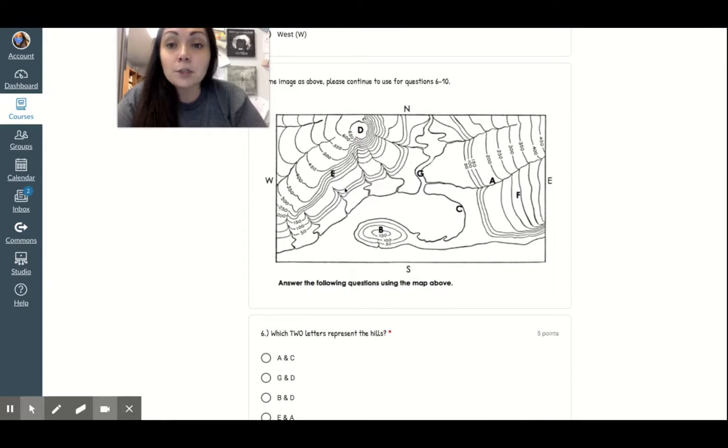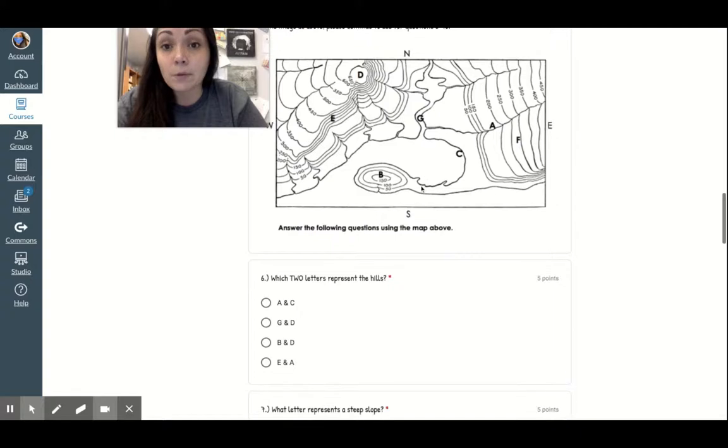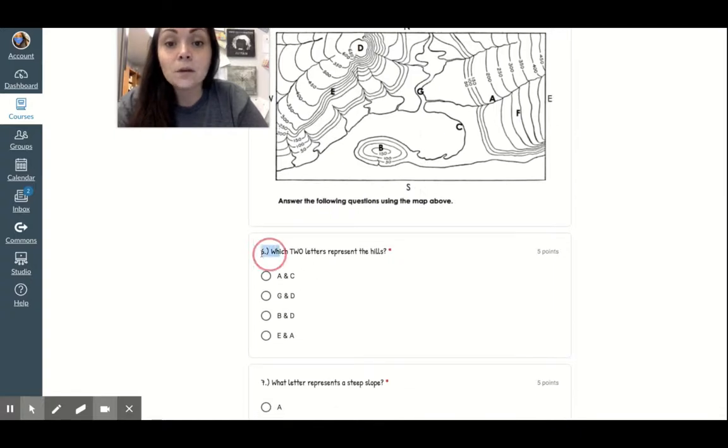Okay, so this is the same image, but I didn't want y'all having to scroll all the way up top, so I just copied it again. So you're going to use the same image again for 6 through 10. Which 2 letters represent the hills? A and C, G and D, B and D, or E and A?